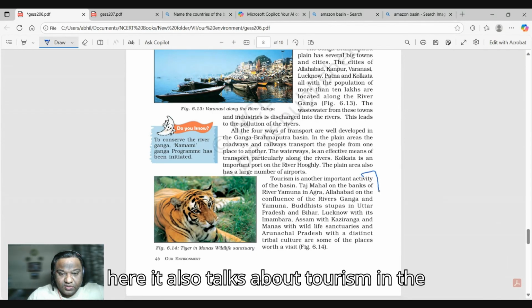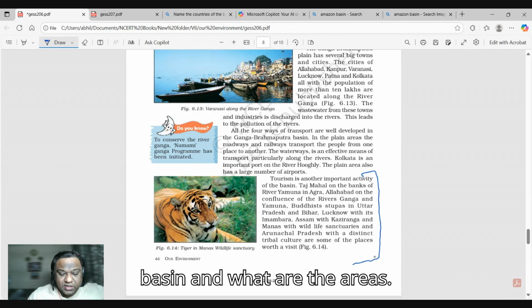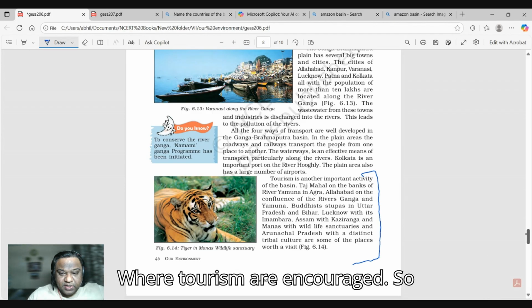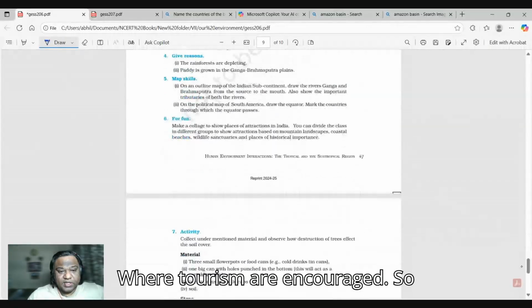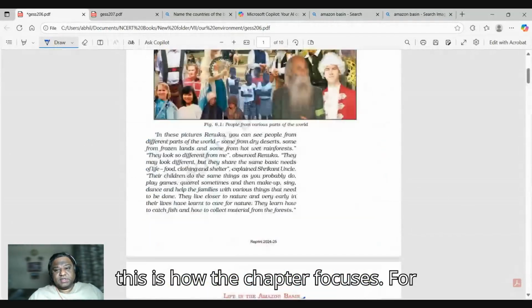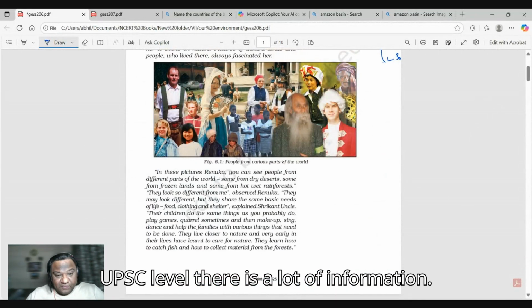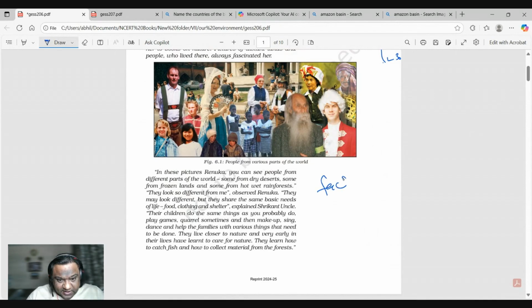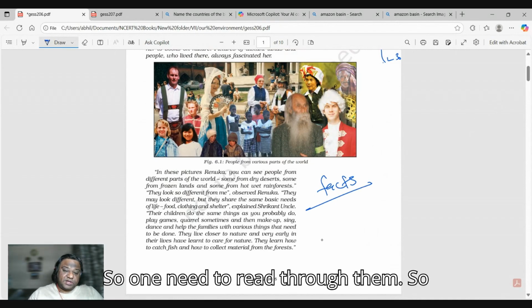Here it also talks about tourism in the basin and the areas where tourism is encouraged. So this is how the chapter focuses. For UPSC level, there is a lot of information. You see, the facts are there, so one needs to read through them.